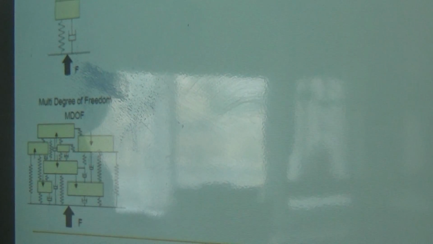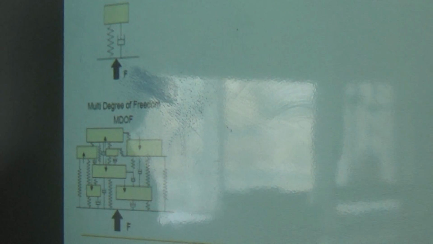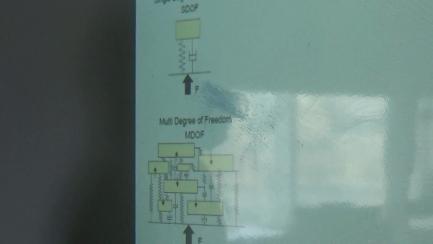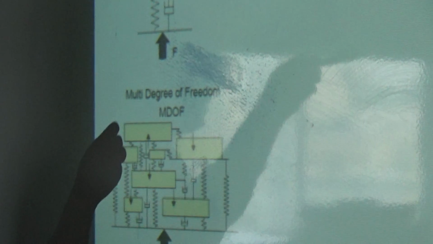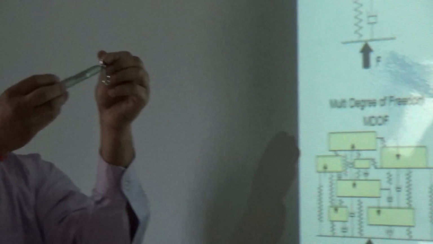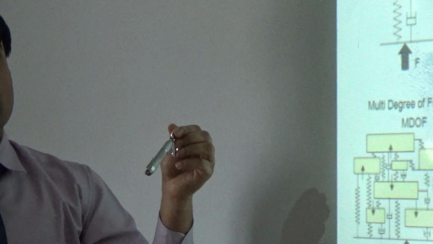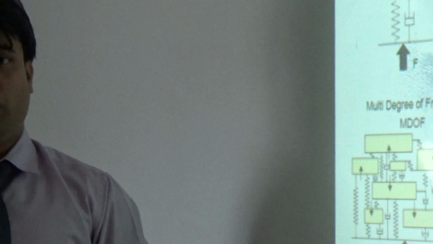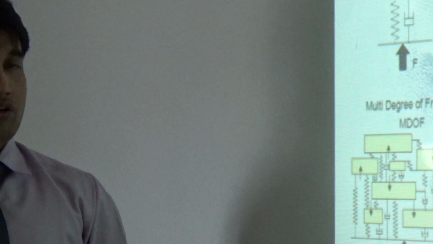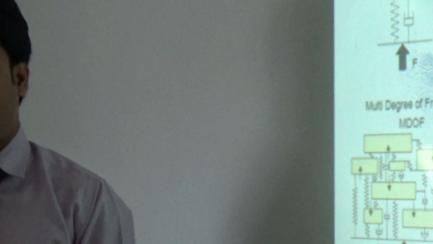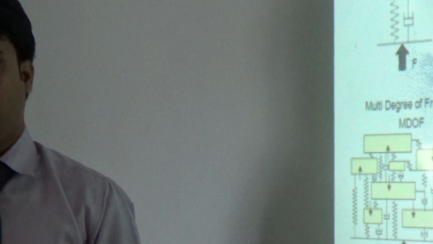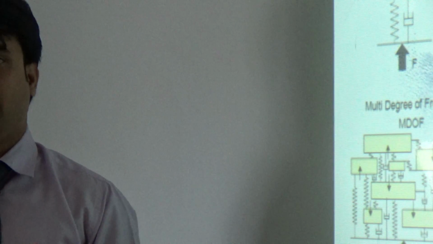Okay, the second slide, I just put the one slide. This is called the degree of freedom. Any body has two kinds of degree of freedom. Suppose any body I fix it here and it is moving from the same origin. This is called the single degree of oscillation. But the single degree of oscillation is not fixed for all bodies. I cannot say all bodies have the single degree of oscillation.